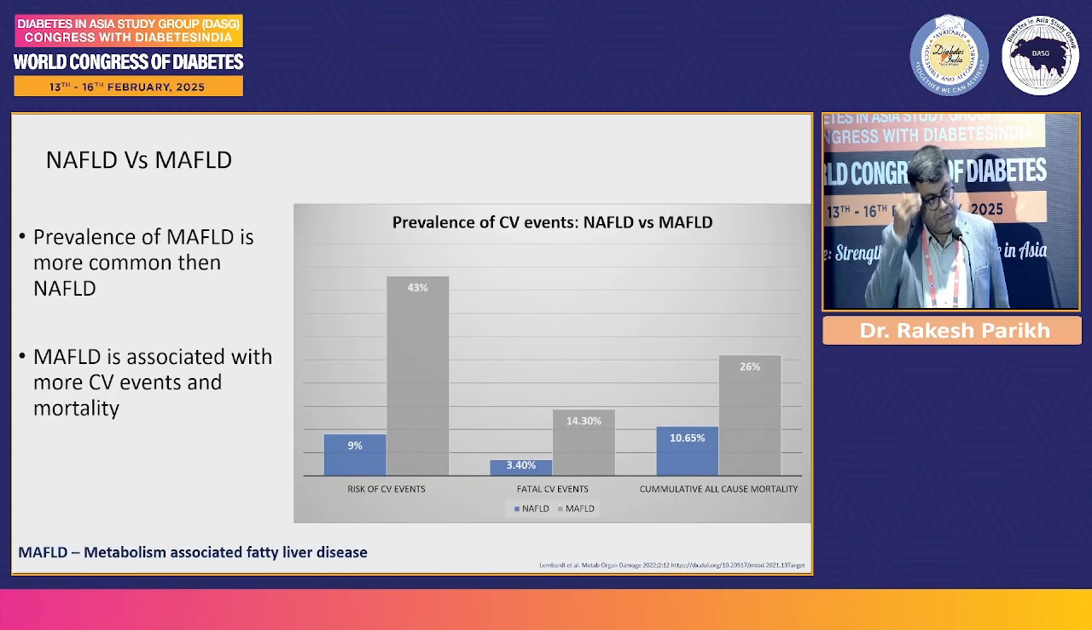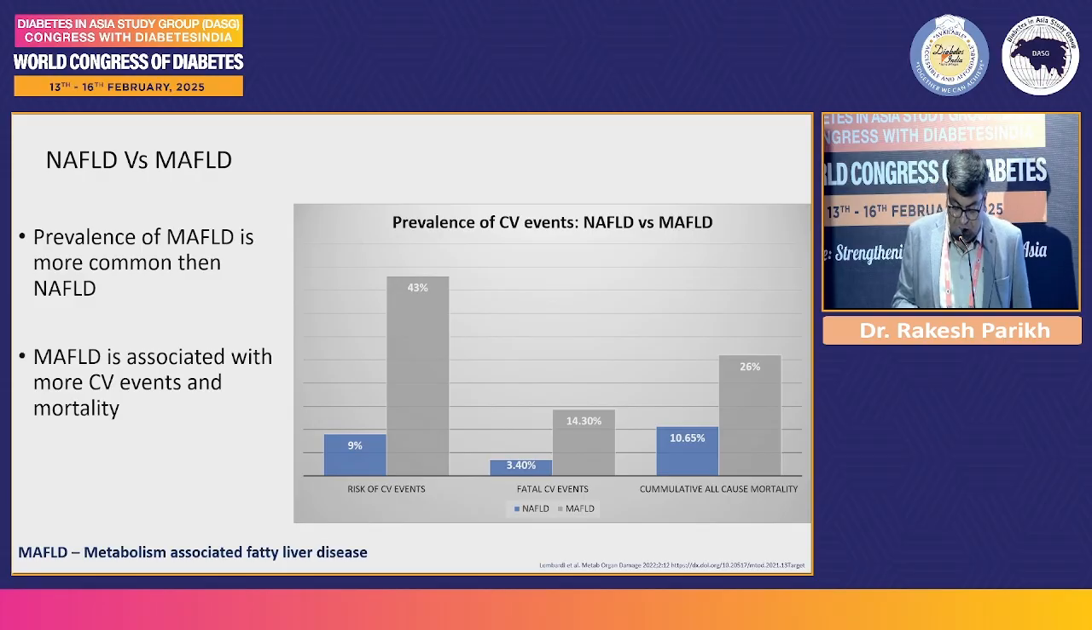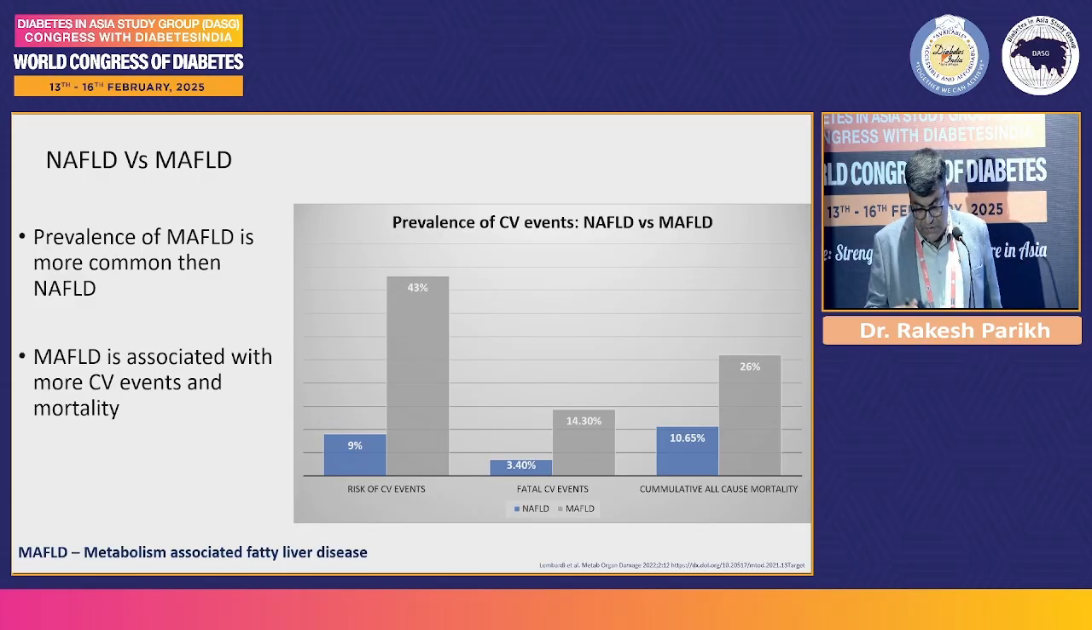Now, this was a study where they compared the people who are diagnosed as NAFLD, and among those who are having cardiometabolic risk factors and those who are not having. If you compare that, then you see that the people who are having other cardiometabolic risk factors, which are the components of metabolic syndrome, they have a significantly higher risk of CV events and fatal CV events, as well as all-cause mortality. And that is why it was realized that we should rename this condition.